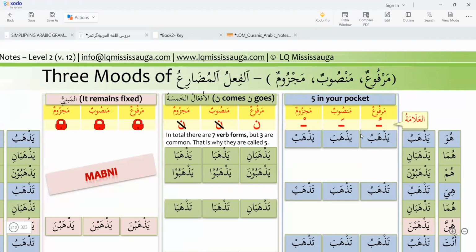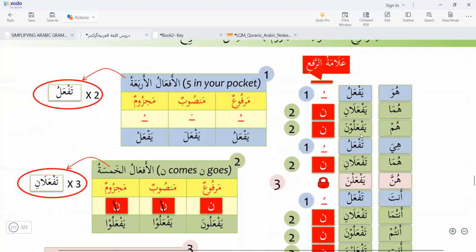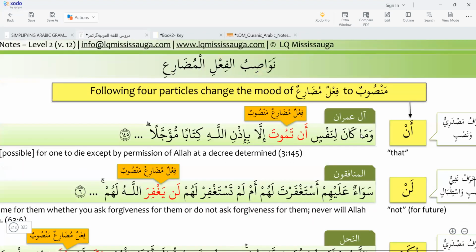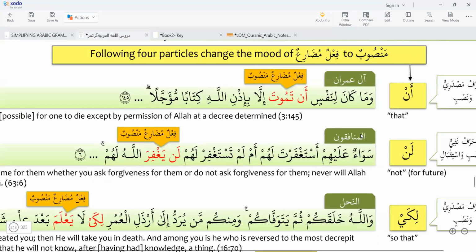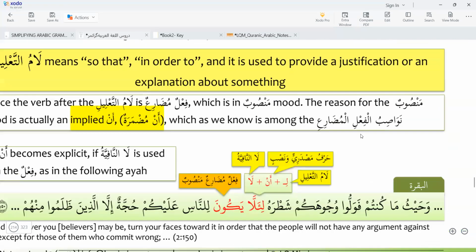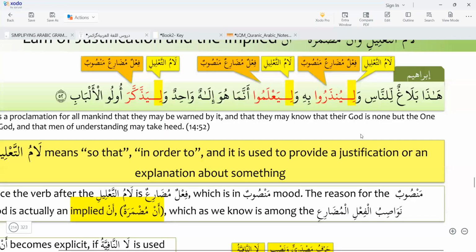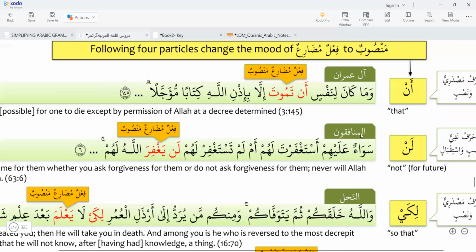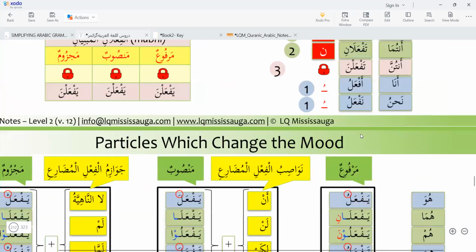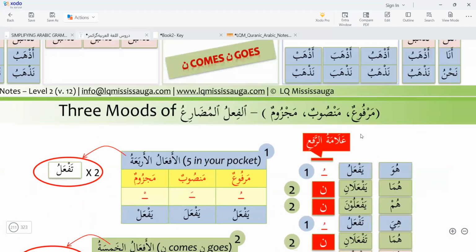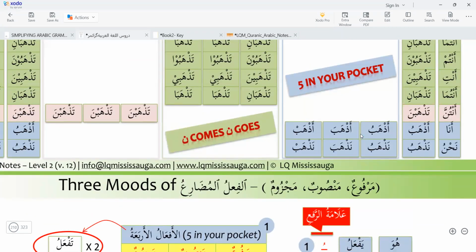So tomorrow we will learn about the marfu. Then we will go to the mansub. Then after that we will go to the majzum. So it takes 2-3 days, inshallah. In today's lesson, if you have any question, then you can ask. What we have not learned yet, we will learn it today, tomorrow, and day after tomorrow. And if you don't have any question about today's lesson, then inshallah we will continue tomorrow.